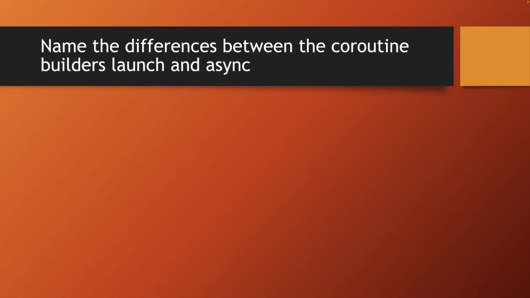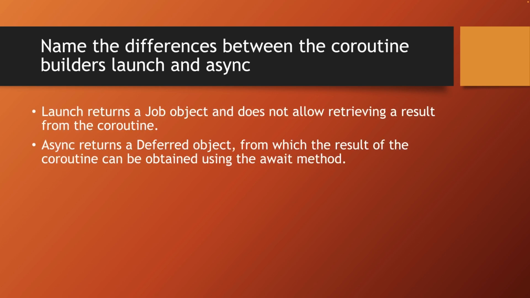What's the difference between the coroutine builders launch and async? Launch returns a job object. It doesn't allow you to get a result from the coroutine. Async returns a deferred object, from which you can get the coroutine result using the method await.